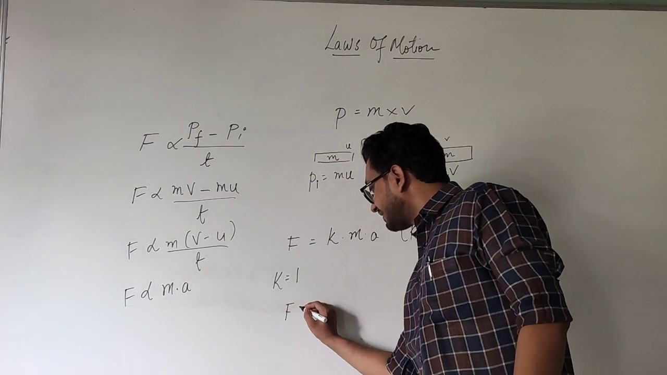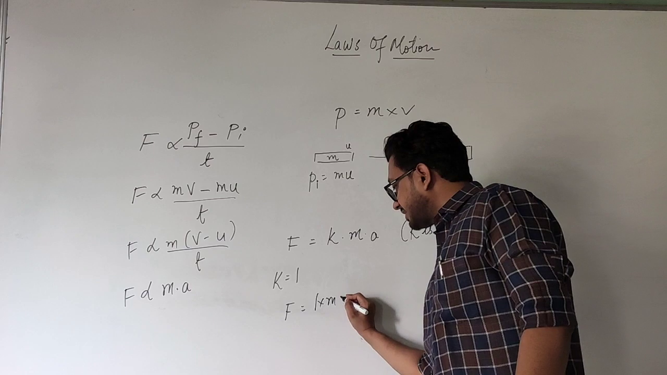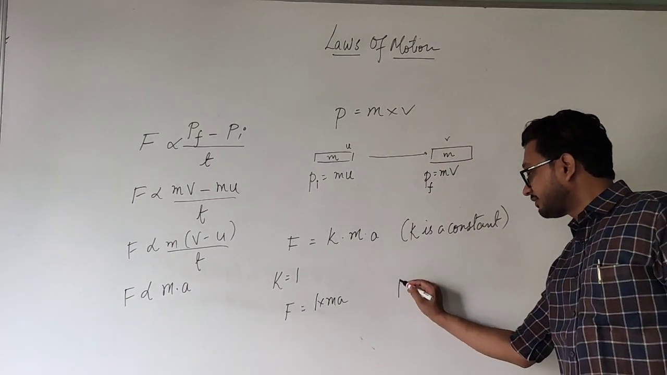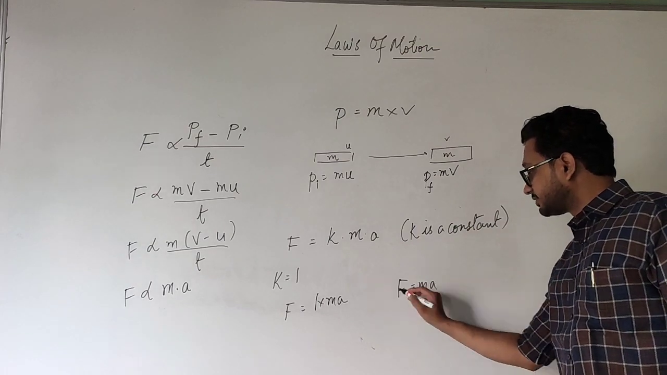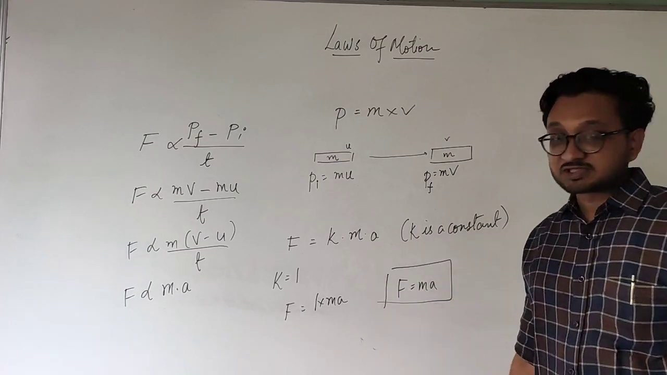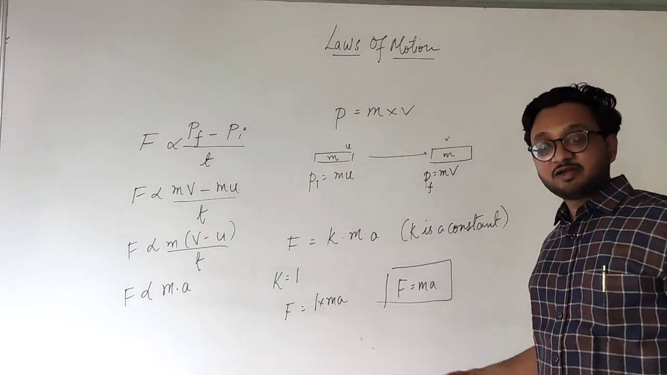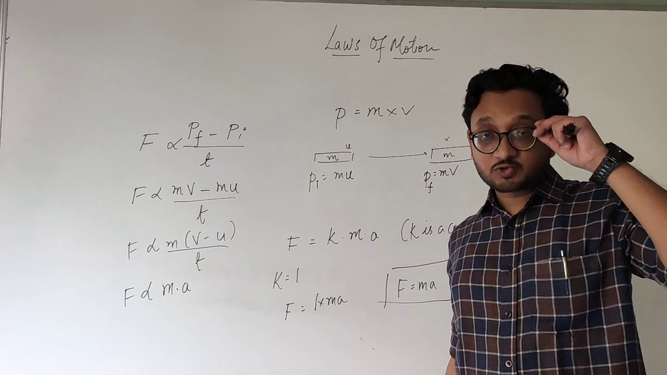So what happens is F is equal to 1 into ma, and 1 into any number is the number itself. So finally what do you have? F is equal to m into a. So simple: if you need to find the force applied on an object, we need to find the acceleration and multiply it by mass. It is quite simple.